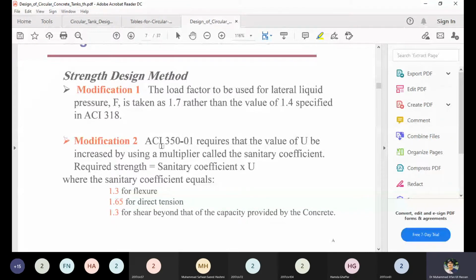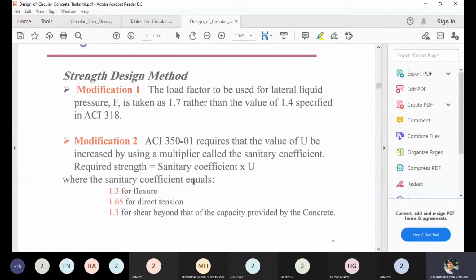The live load factor that will be used with the soil and the water load will be 1.7. In addition to that factor, they added another coefficient called the sanitary coefficient. The sanitary coefficient tells us that the flexure factor will be 1.3, the direct tension factor will be 1.65, and the shear factor is 1.3.